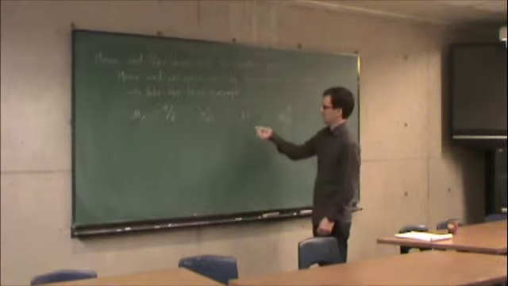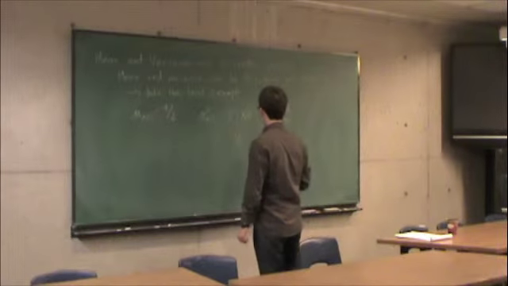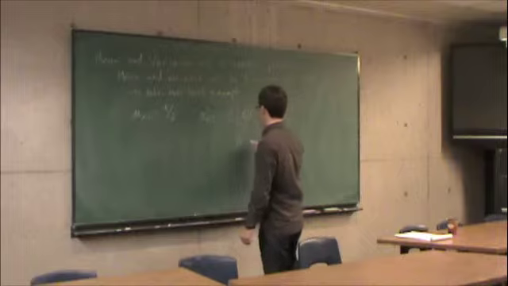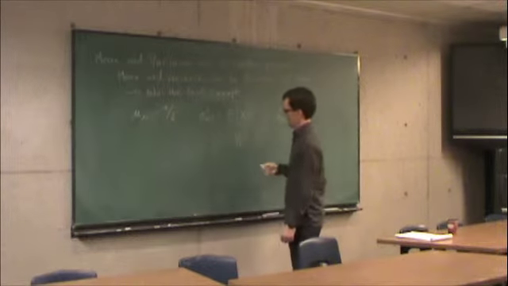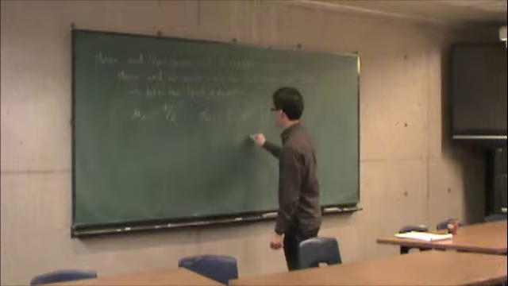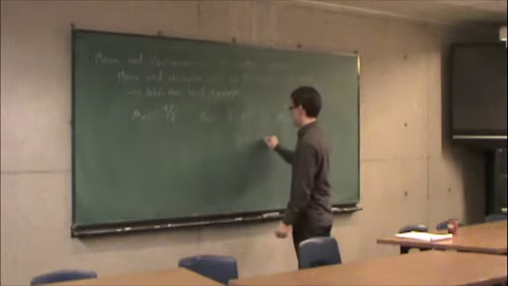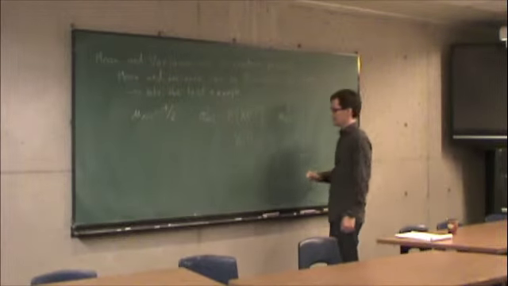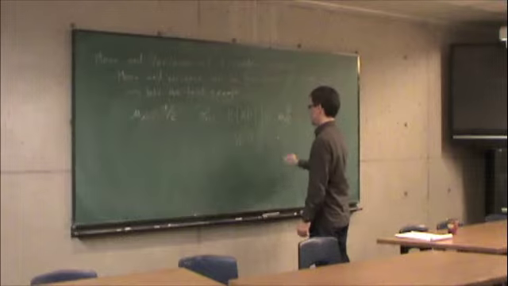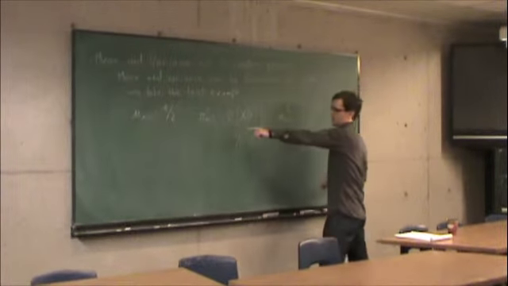Okay, what's the expected value of x of t squared? This is 1/2 times, if it's heads, the outcome of the experiment x of t is 0 squared, plus 1/2 times, if it's tails, the outcome is t, so that's t squared. Minus the mean of x, which is t over 2.